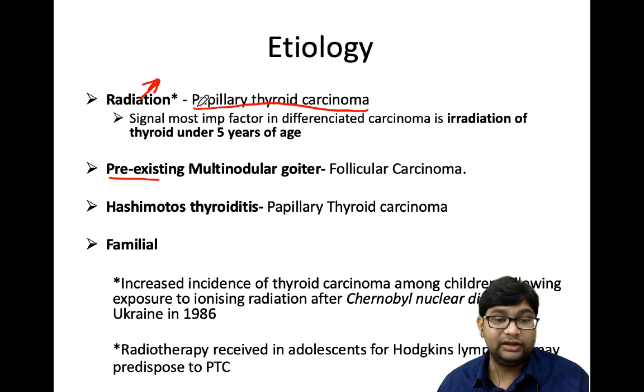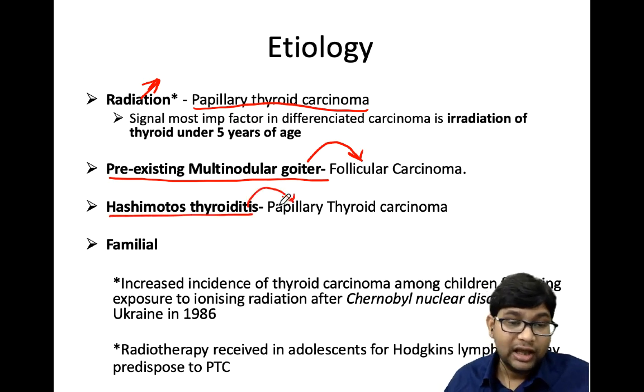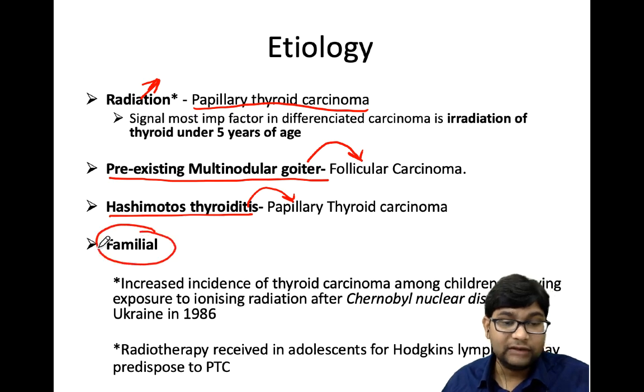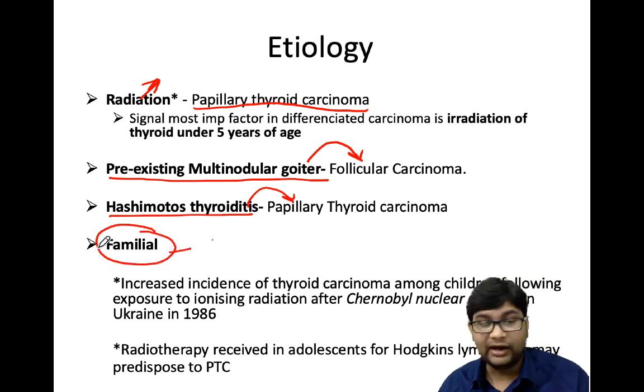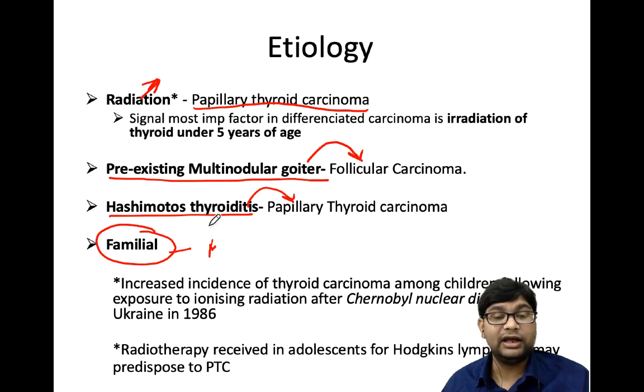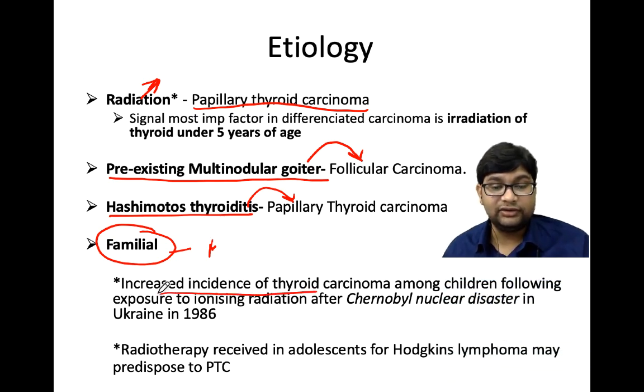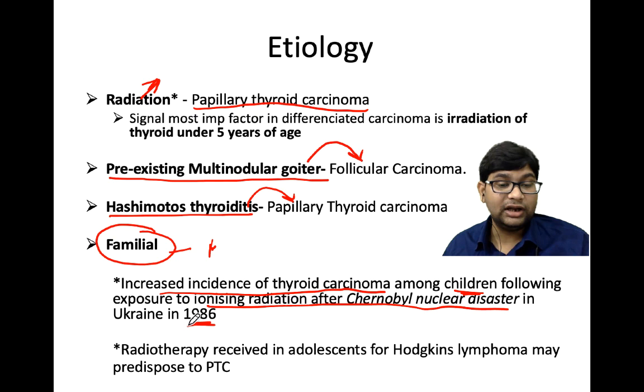And if there is a pre-existing multinodular goiter, it may convert into follicular carcinoma. Hashimoto thyroiditis is also a risk factor for papillary carcinoma of thyroid. And there is familial predisposition in medullary carcinoma of thyroid. You will find that in MEN syndrome families, everyone will have some kind of thyroid cancer, basically medullary thyroid cancer. It was seen that there is an increased incidence of thyroid cancer among children following exposure to ionizing radiation after the Chernobyl disaster in Ukraine in 1986.